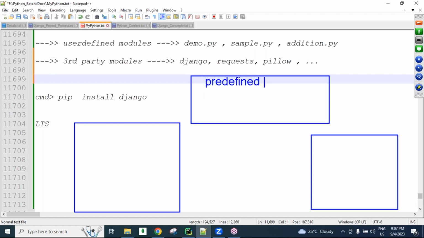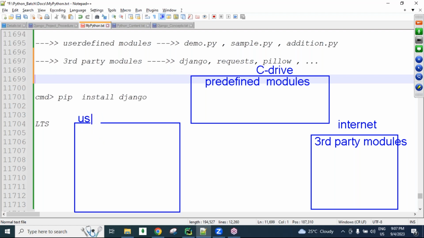So this is what relates to predefined modules. Predefined modules are available in the Python software. After downloading the Python software, it is installed in the C drive. And here these are the third-party modules, guys. Third-party modules are available on the internet, in a web location. And here this is called a user-defined module, guys.